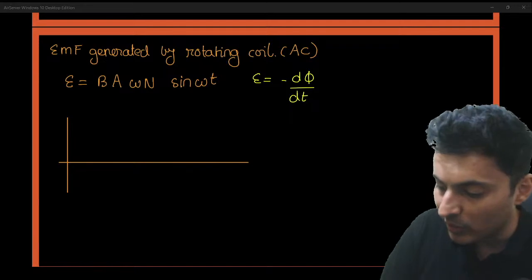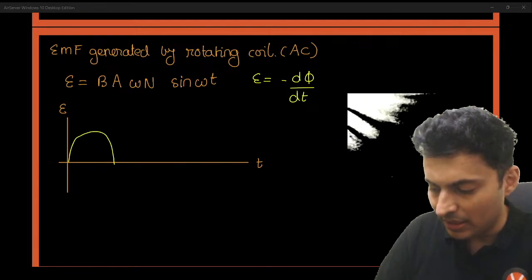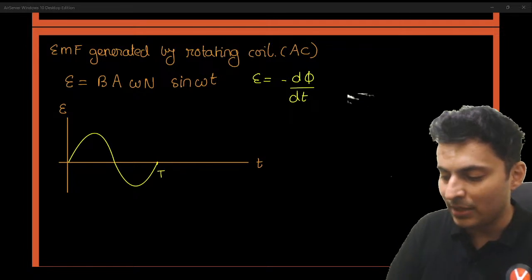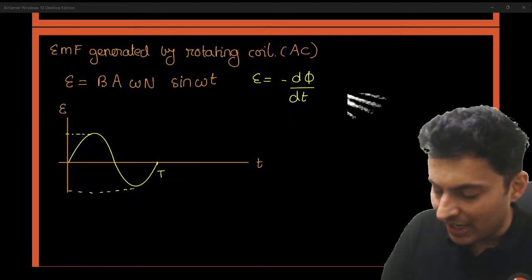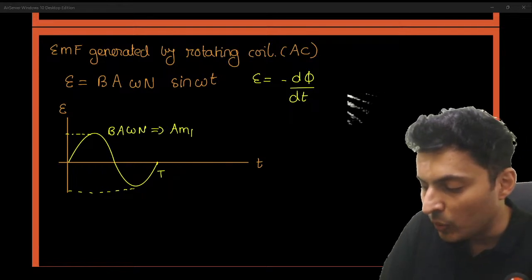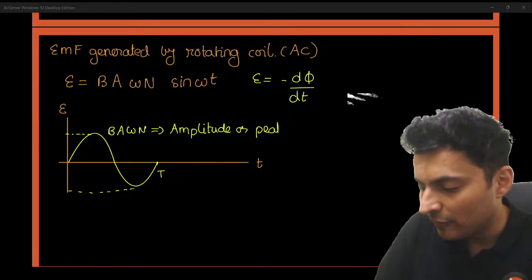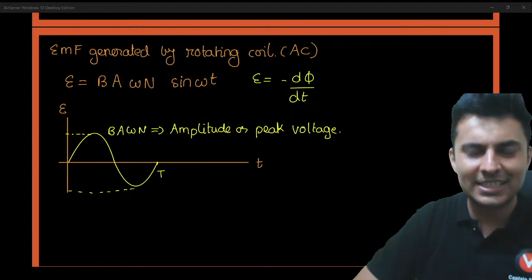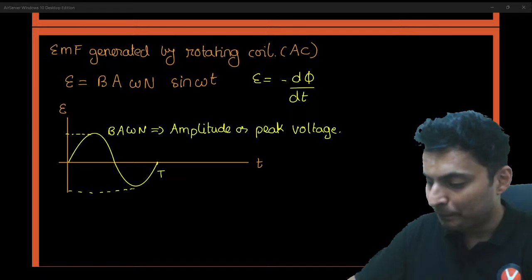Yes, just like what we would expect with respect to time. It will go up and come down, and it will repeat itself. This is one time period. This will be the maximum value. This will be the minimum value. The maximum value will be BA omega N, which is also the amplitude, or the peak EMF or the peak voltage, that is the maximum voltage we are talking about. Very good. So keep these things in mind.